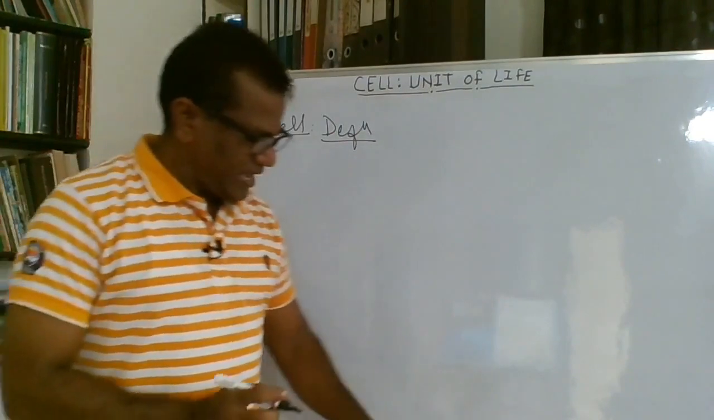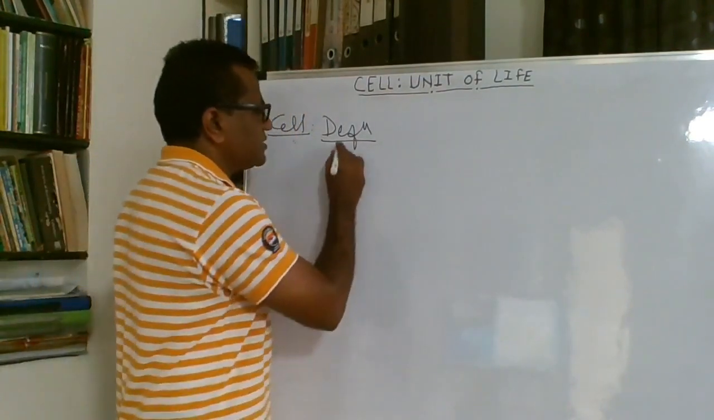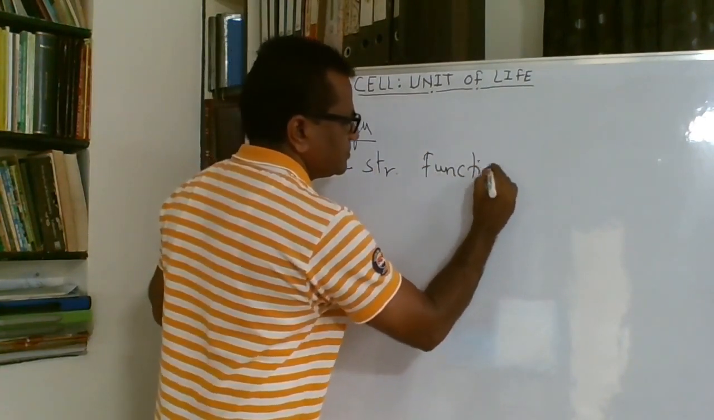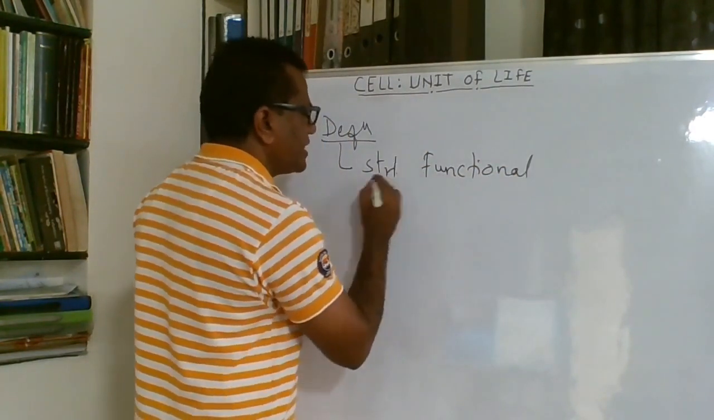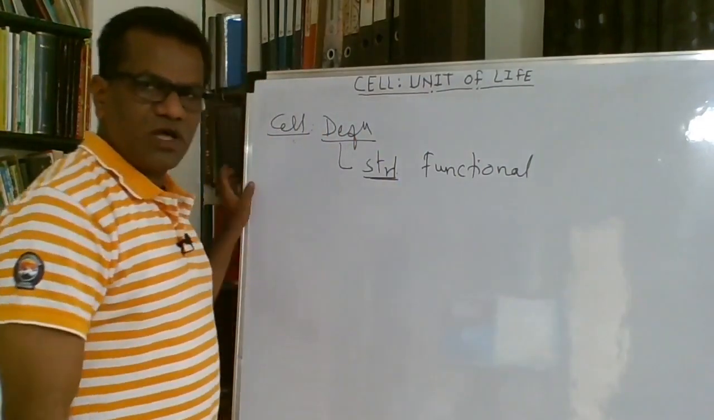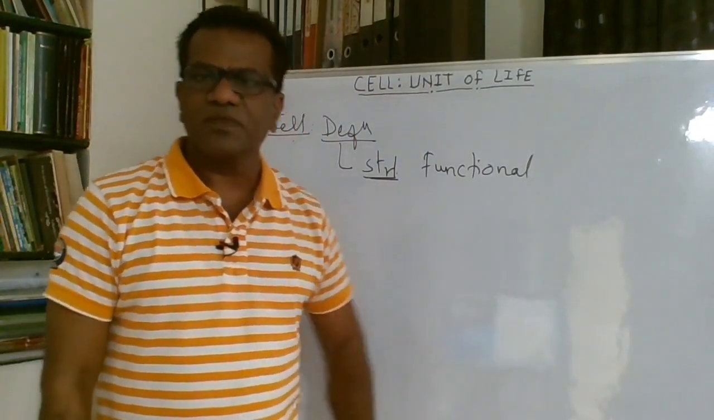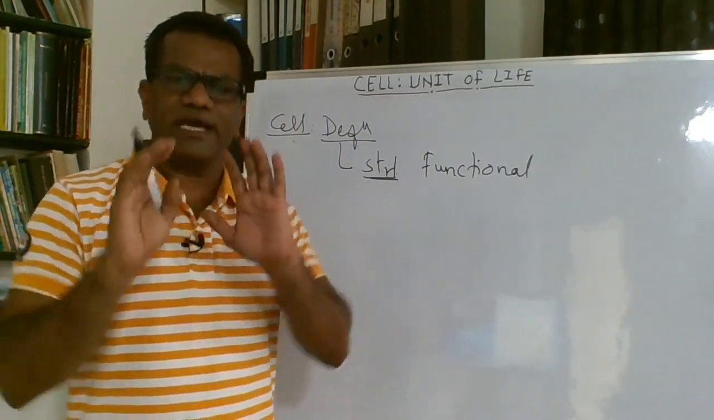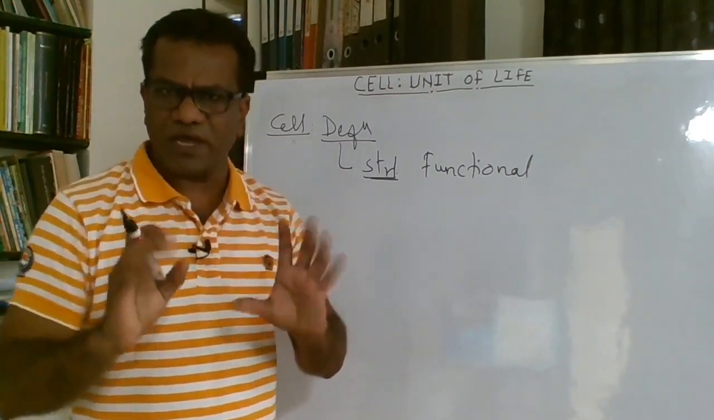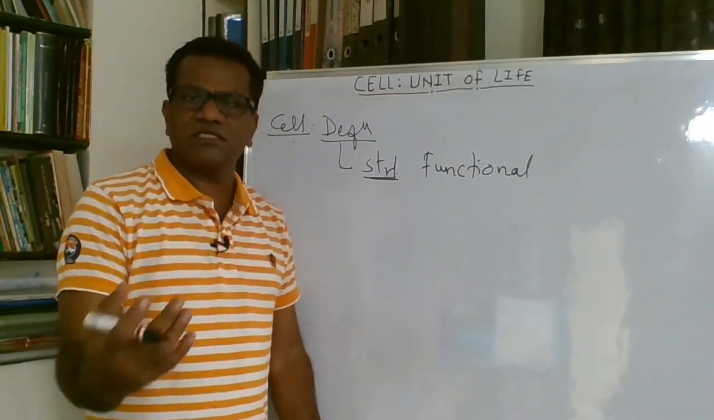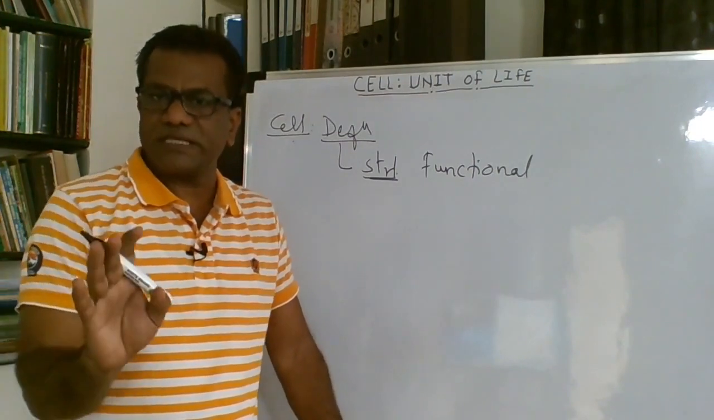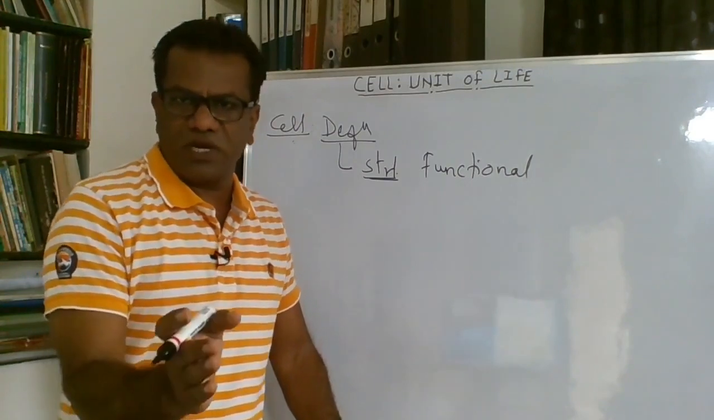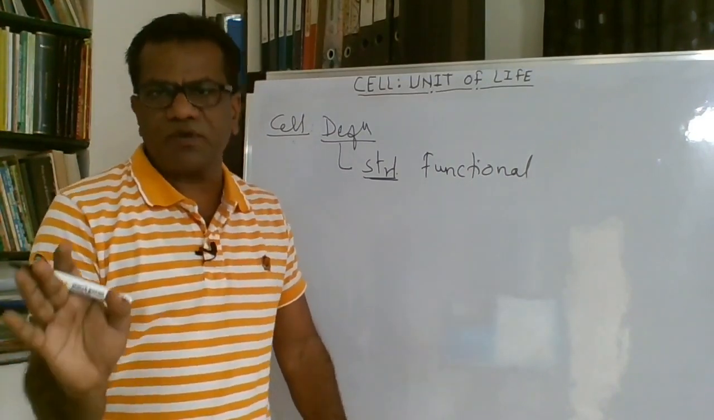The cell is the structural and functional unit of life. It is a structural unit and a functional unit. Why is it a structural unit? Because all organisms are made up of cells. Cells design the bodies of organisms, each and every organism. The only exception is viruses. We can't call viruses organisms because viruses are acellular. Viruses are on the verge of living and non-living. Viruses are not made up of cells.